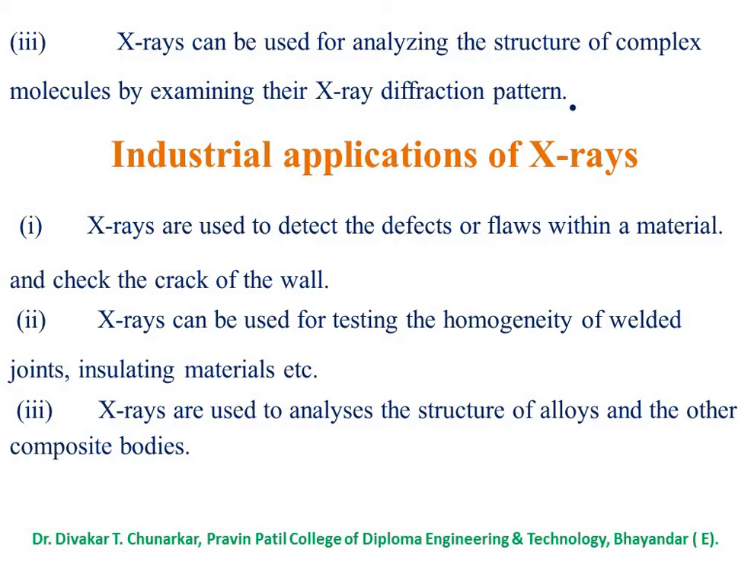Now, industrial applications of X-rays. Number one, X-rays are used to detect defects or flaws within materials and check cracks in a wall. Second application, X-rays can be used for testing the homogeneity of welded joints, insulating materials, etc. Next, X-rays are used to analyze the structure of alloys and other composite bodies.